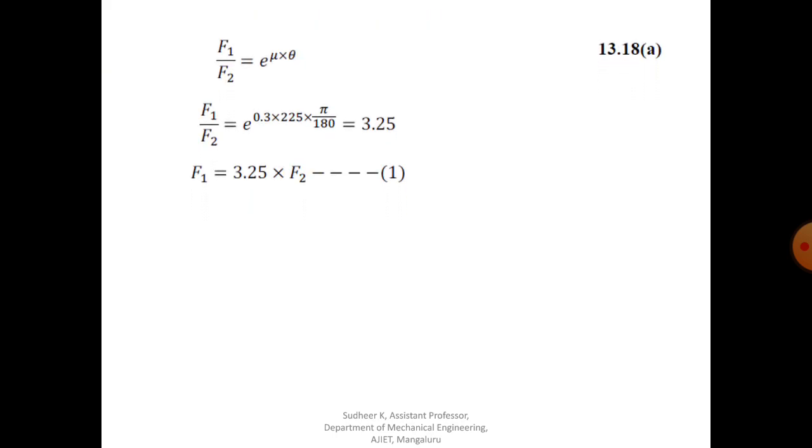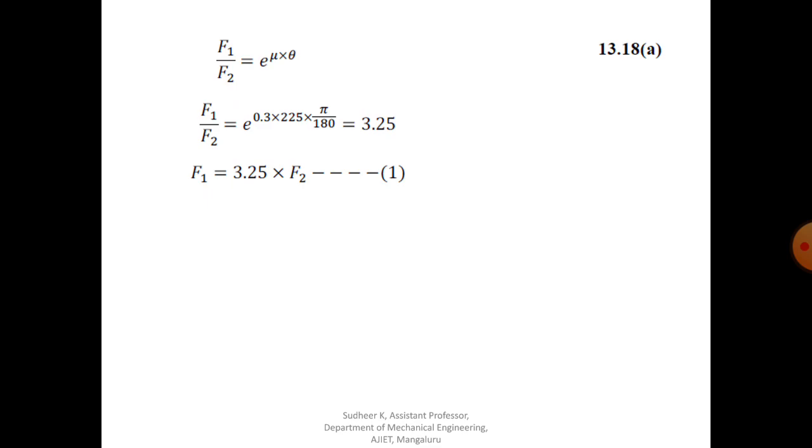Now you have to look at one of the important diagrams. You will get it from page number 268. So you can find what are the construction features of a simple band brake.